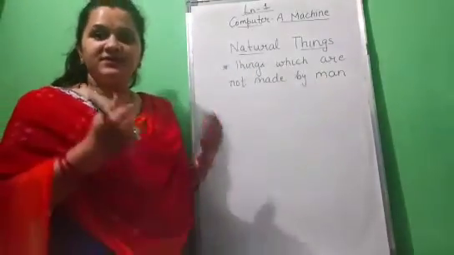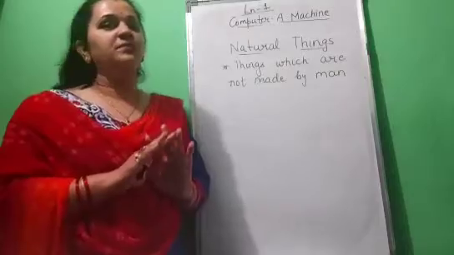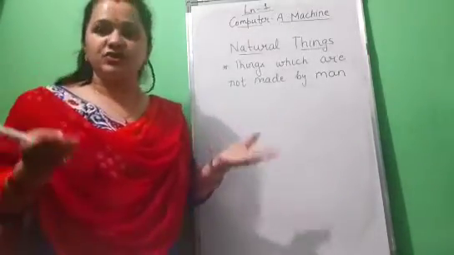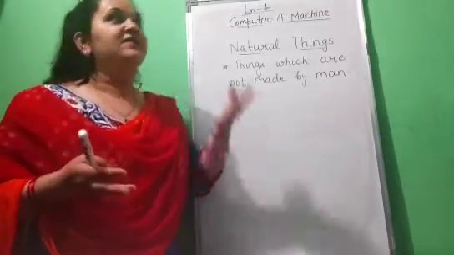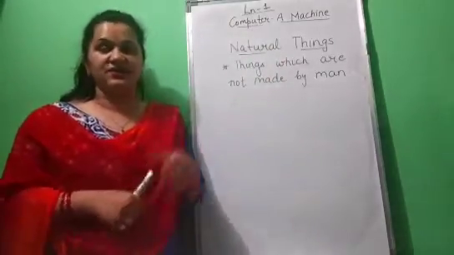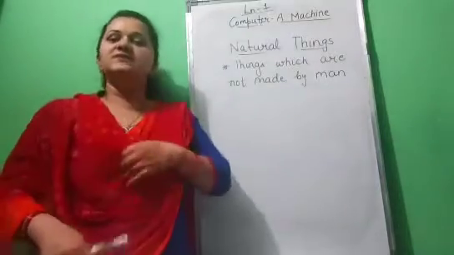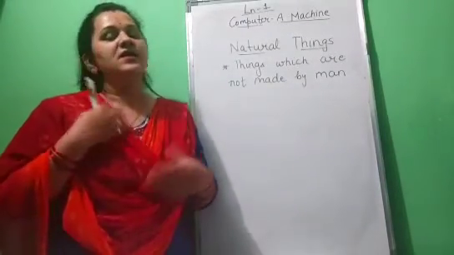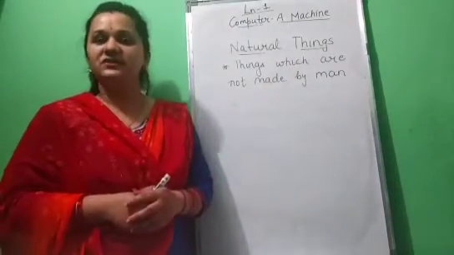The things which we have not made are the natural things, meaning nature has created them. God has made them. So the things which are not made by humans are called natural things.